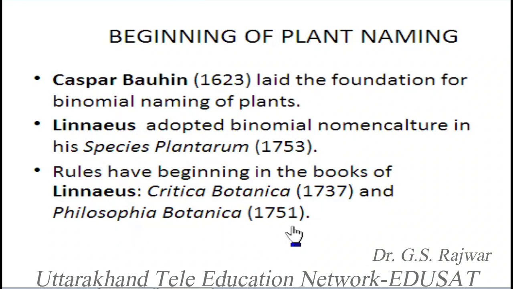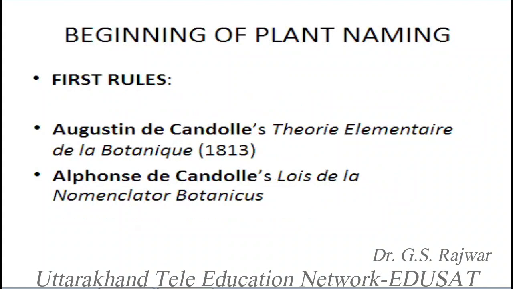This is called Species Plantarum, written by Linnaeus in 1753. This is a very important book, and the year is also important, because from 1753 we take the beginning of the naming of plants, particularly of vascular plants. Then certain rules of botanical naming were also given by Linnaeus in his books like Critica Botanica, which was published in 1737, and Philosophia Botanica in 1751. So this is the beginning of the nomenclature, binomial naming particularly.